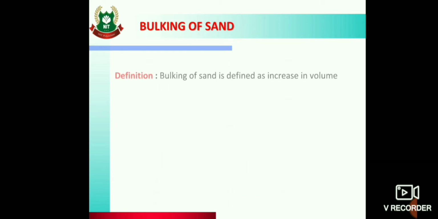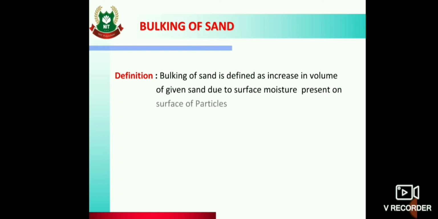Then bulking. Next testing of sand is bulking. So what is bulking? Bulking of sand is defined as increase in volume of given sand due to surface moisture present on the surface of particles. So what happens? It is the increase in volume due to presence of surface moisture. So the volume of sand increases with increase in moisture up to a certain limit and thereafter it begins to decrease.